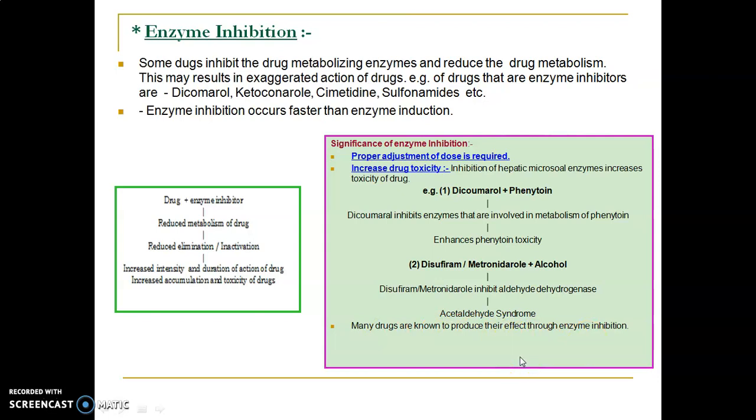So simply, enzyme stimulation leads to decreased effect of drug and enzyme inhibition leads to increased effect of drug. Opposite, enzyme stimulation decreases the effect of drug, enzyme inhibition increases the effect of drug. Increased effect means toxicity. So this is all about the various processes of metabolism. Phase 1 metabolism, phase 2 metabolic reactions, various sites of metabolism primarily in liver and kidney, various enzymes involved in metabolism, microsomal, non-microsomal, and last two important concepts, that is enzyme stimulation and enzyme inhibition. So thank you once again.